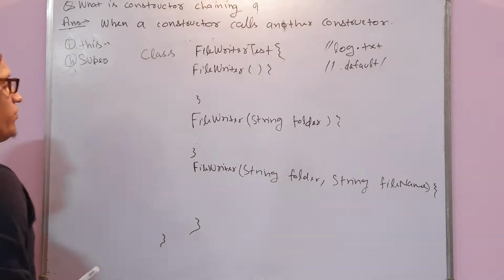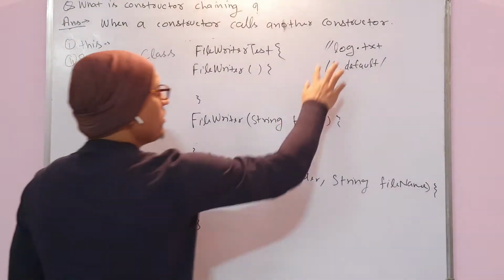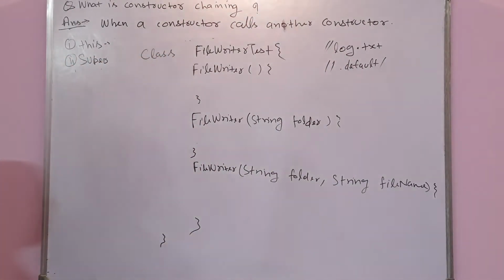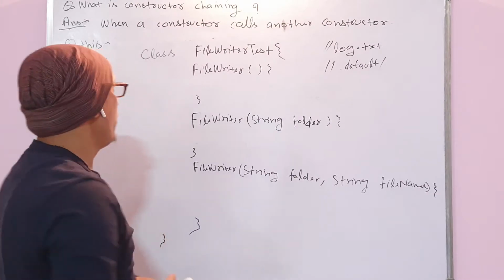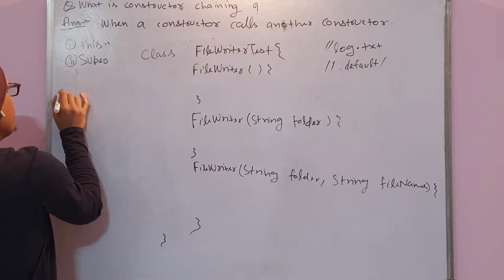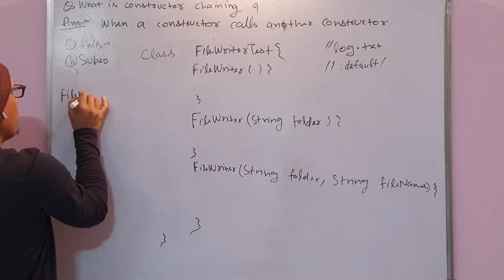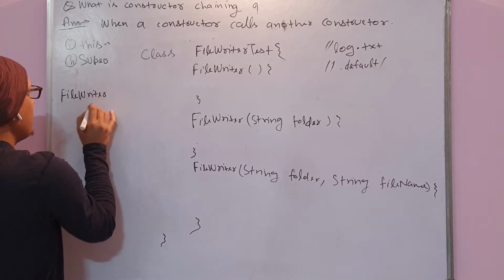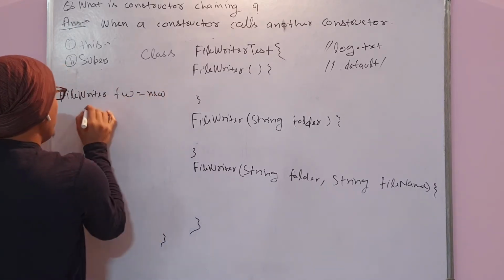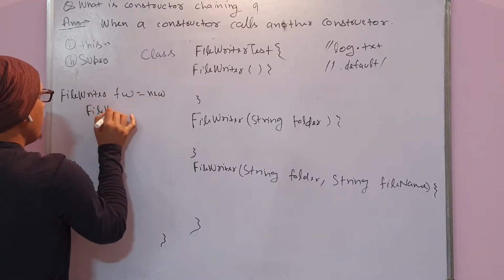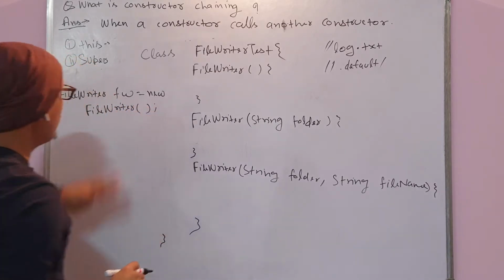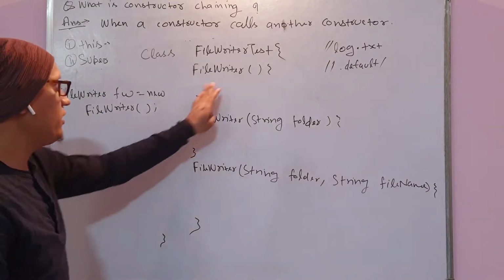So what can we do here, if both are the default values? We can do something like this. Suppose you are calling FileWriter w equal to new FileWriter, so the user has created one object using the default constructor.